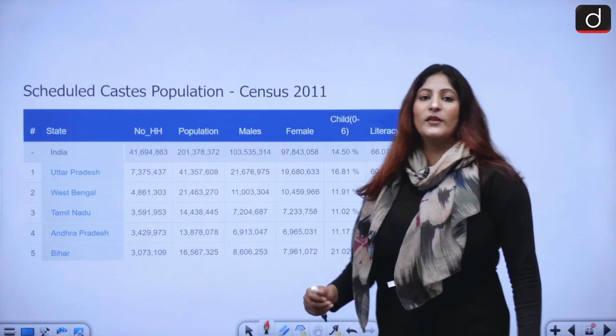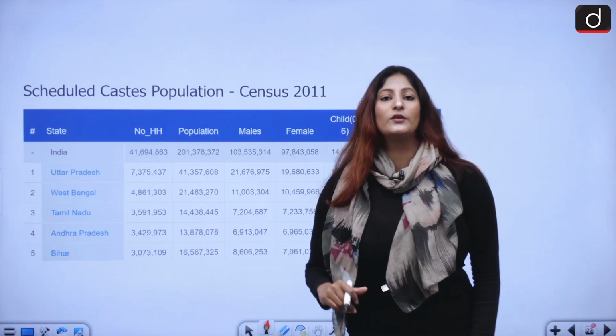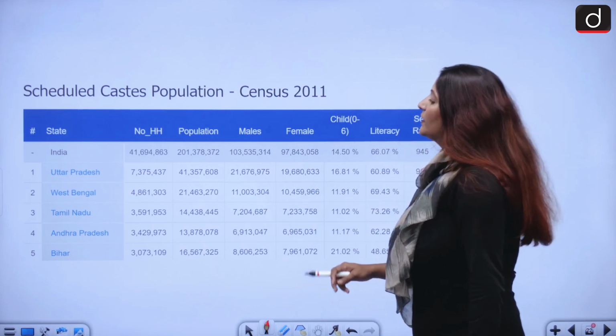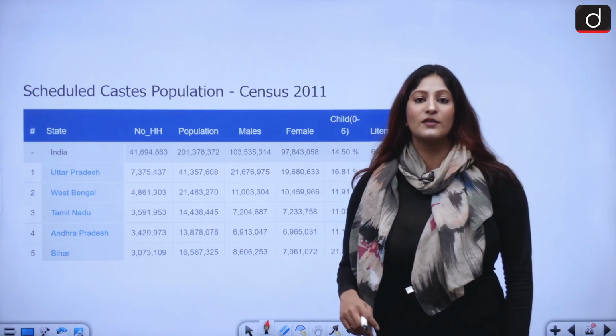Moving ahead, if we talk about the current population according to the Census of 2011, the highest number of scheduled castes is in Uttar Pradesh.